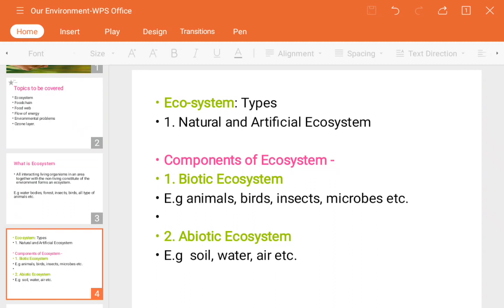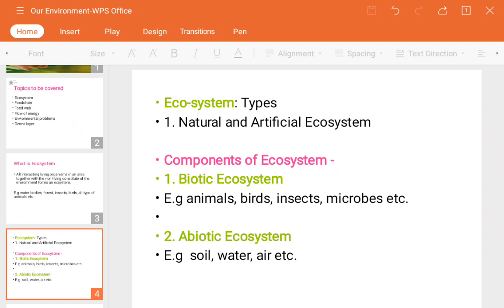Now, which are the components of the ecosystem? Abiotic and biotic. Ecosystem is the interaction of living and non-living beings. That's why the living is biotic, and non-living is abiotic. Which living beings come under the biotic ecosystem?